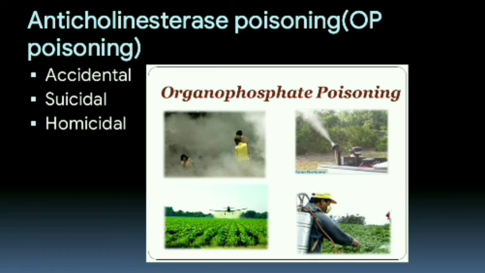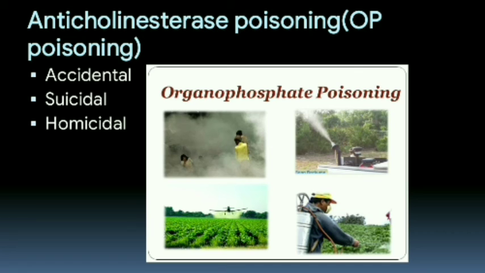And the most important topic is anticholinesterase poisoning, also called organophosphate poisoning, which is caused by the irreversible drugs. Anticholinesterases are easily available and extensively used as agricultural and household insecticides. Accidental as well as suicidal and homicidal poisoning is common.